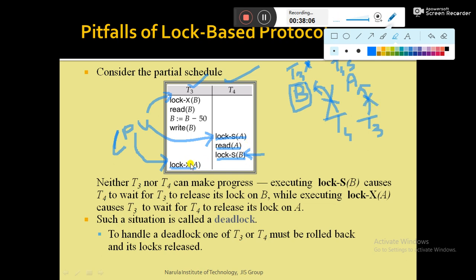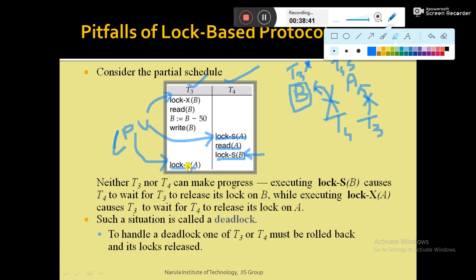But if instead of lock X it is lock S, then data item A has been locked by T4 in shared mode and T3 is making a lock request on the same data item A in exclusive mode. Shared mode is compatible, but as T3 is making a lock request in exclusive mode, it is incompatible. So the lock request will not be granted. So what happened? The CPU will not be able to execute the statement of T3.